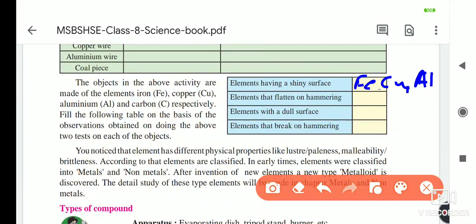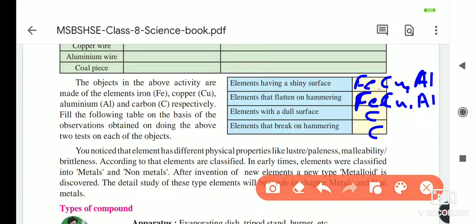Elements that flatten on hammering, the same: ferrous, copper and aluminium. Fe, copper and aluminium. Next, elements with a dull surface. Which is the element with a dull surface? That is carbon. The element that breaks on hammering is also carbon. C for carbon.